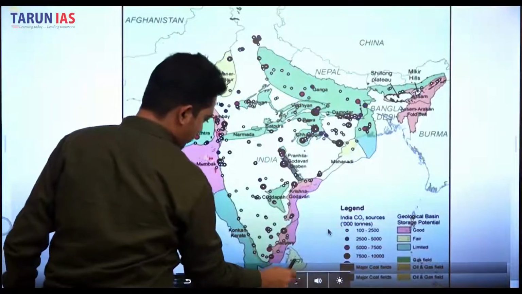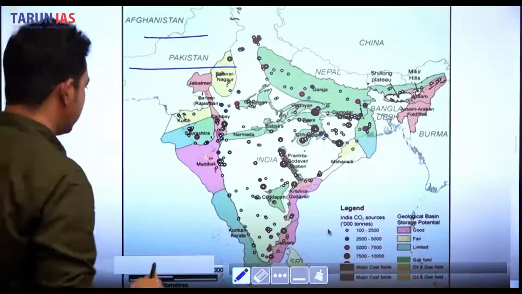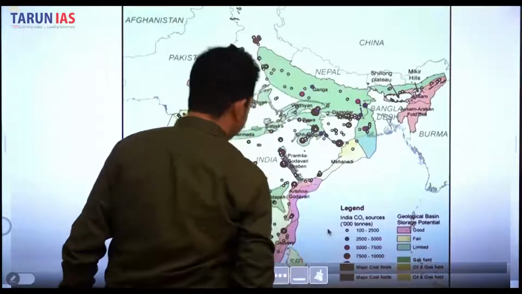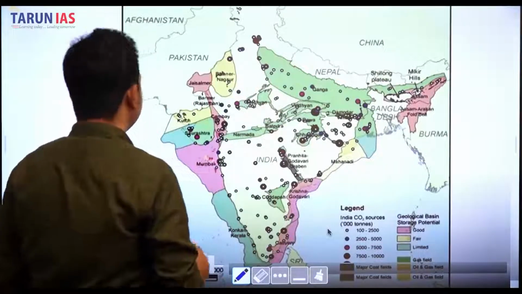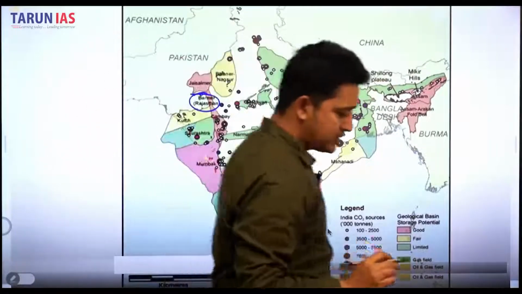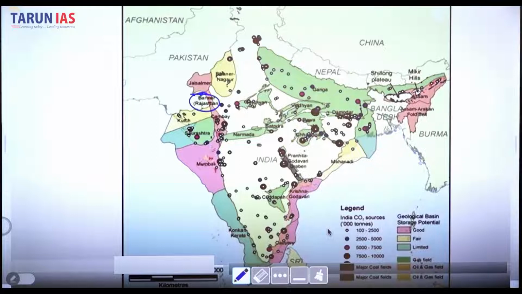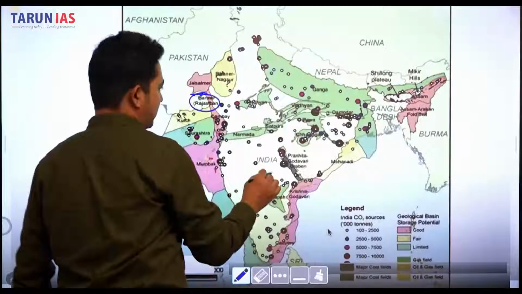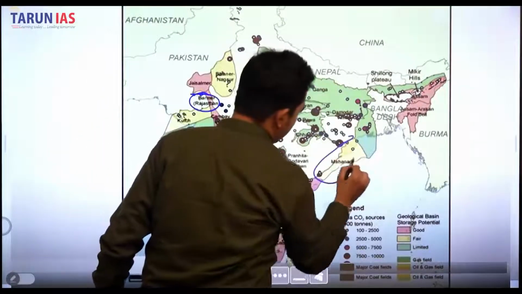So here we can see the maximum oil reserves can be found in our Aravalli region, right? As we can see here is Barmer, Rajasthan. So here is the oil reserve. The maximum oil reserve we can find is in the Aravalli region. Some parts are still left which have no oil reserves at all.